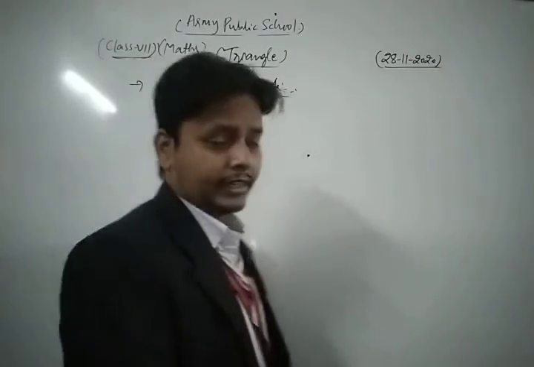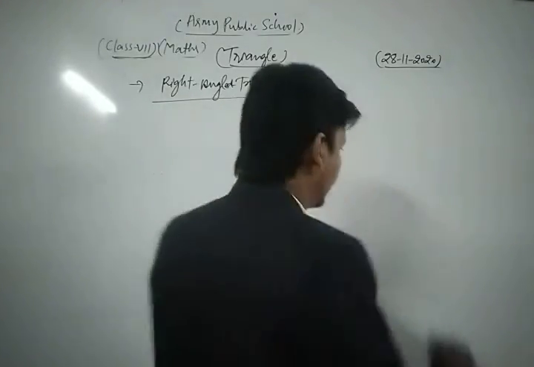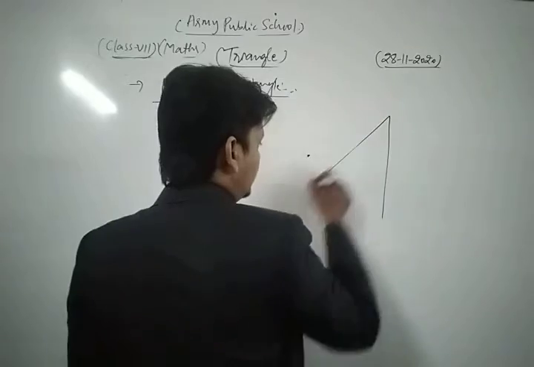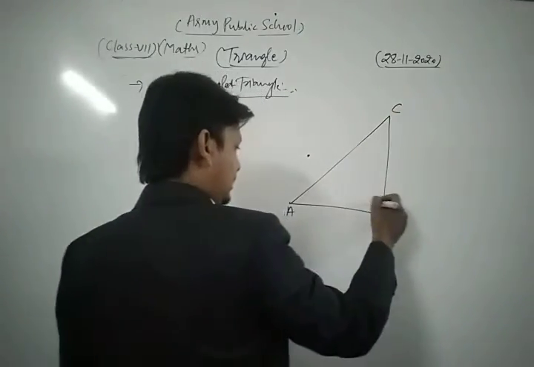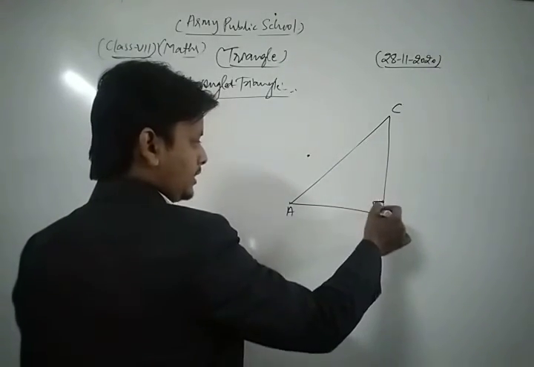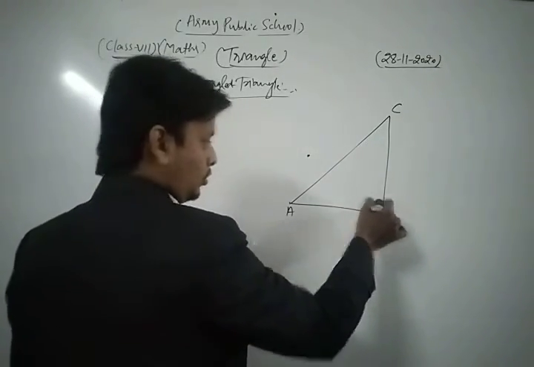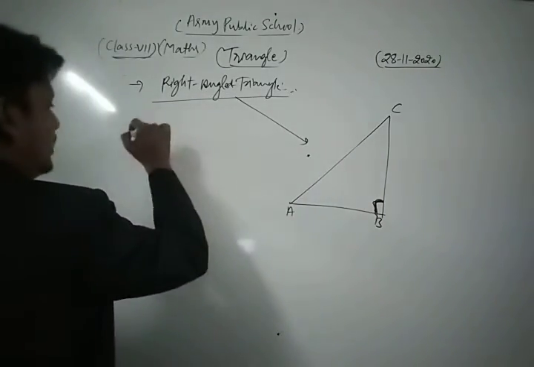Dear friends, a triangle in which one of its angles measures 90 degree is said to be a right angle triangle. Let's see here. If we draw a triangle ABC, then angle B is equal to what? 90 degree. So it is a right angle triangle.